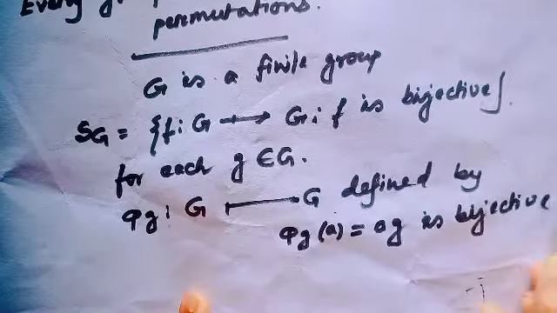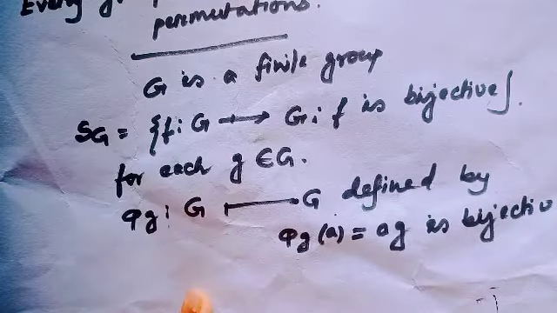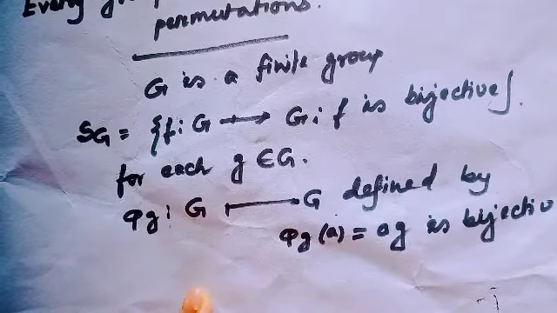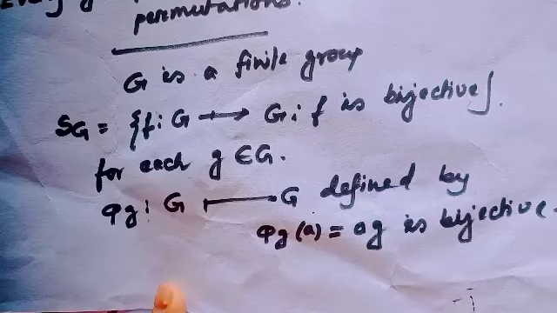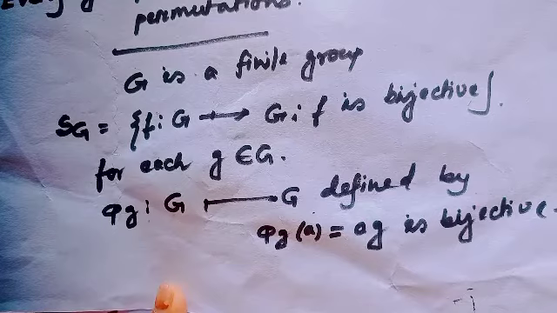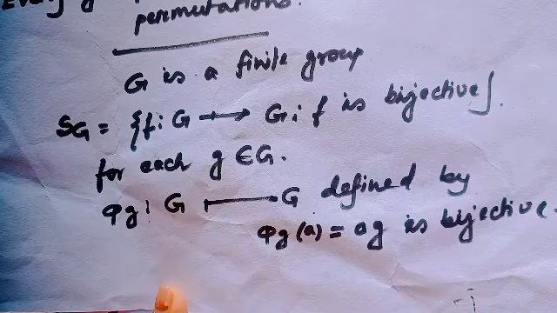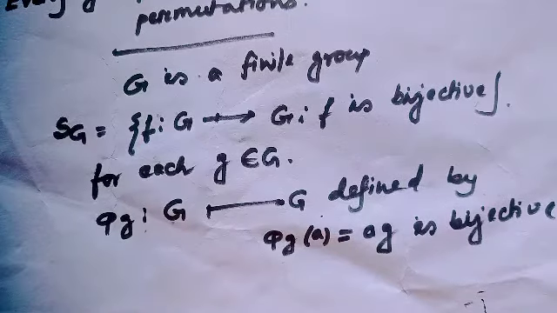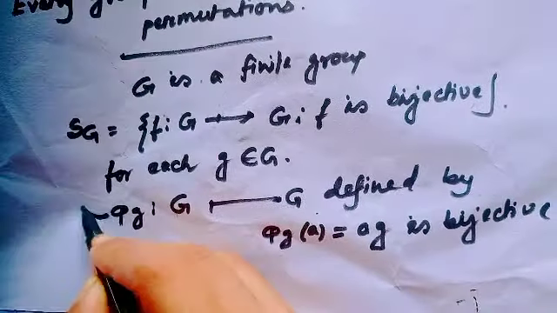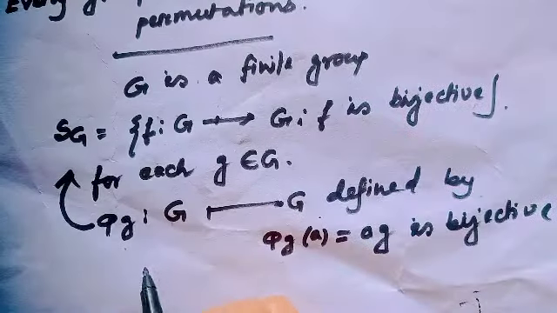Try to prove it oneself. Also, I have proved it elaborately in my earlier video. I have discussed Cayley's theorem and given the link in my description box. At first, I highly recommend you please see my earlier video. Okay, then today's video would be so easy. Then phi_g would be an element of S_G.